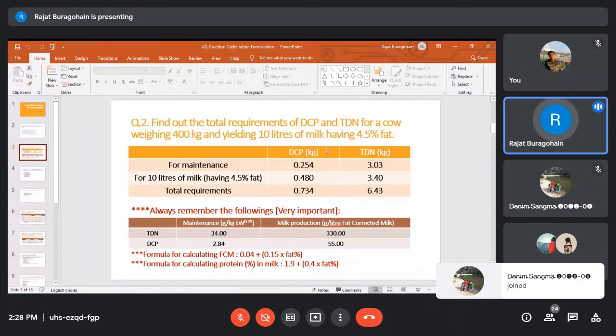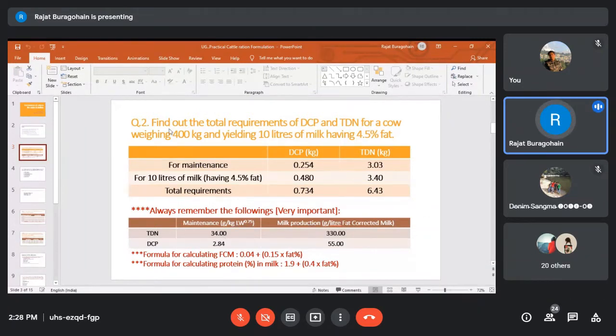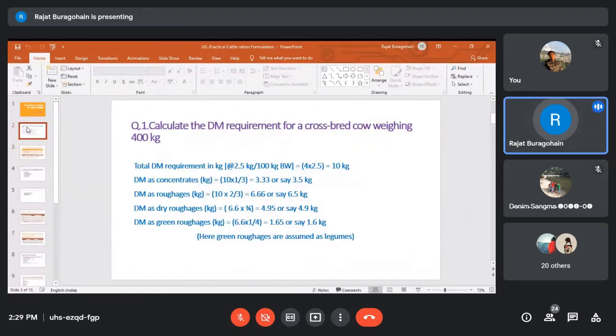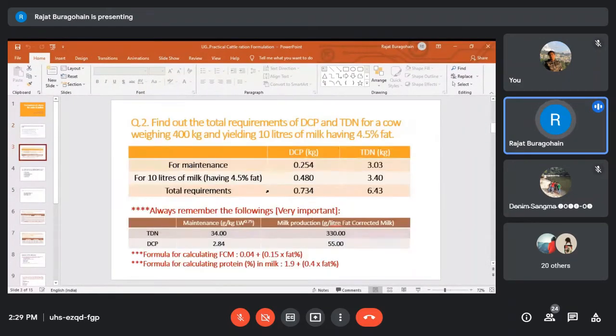So you can find out these things in detail. You can calculate. First of all, you have to calculate the metabolic body weight, then fat corrected milk percentage, and after that you try to calculate whether it is this much or not. So these two things you must know while you formulate a balanced ration for dairy animals. First one is calculation of dry matter requirement and partitioning, and after that calculation of DCP and TDN requirement.